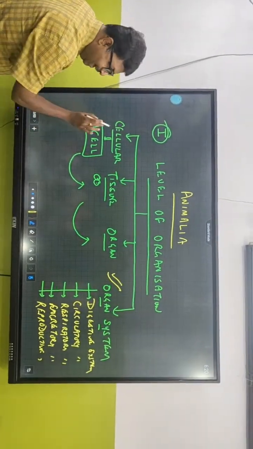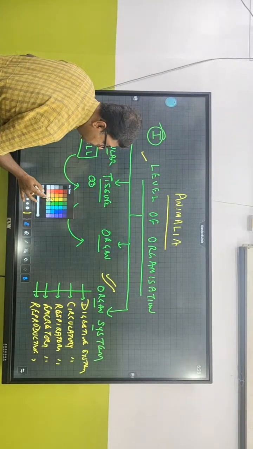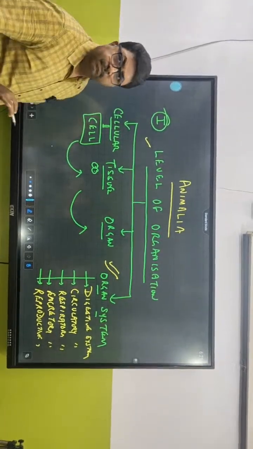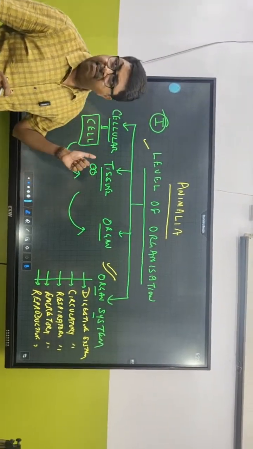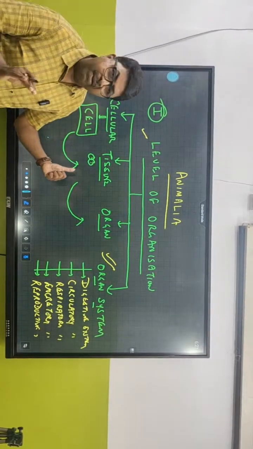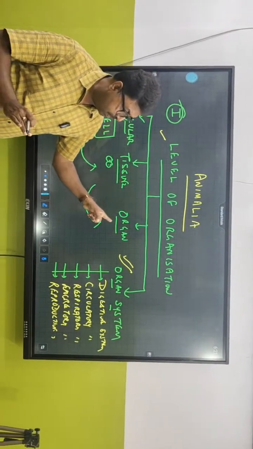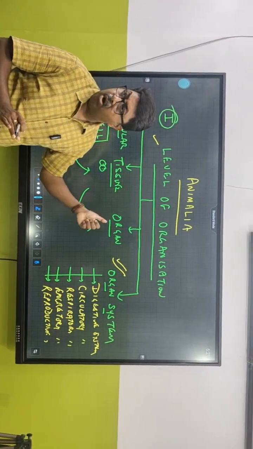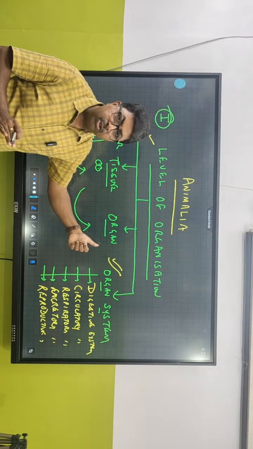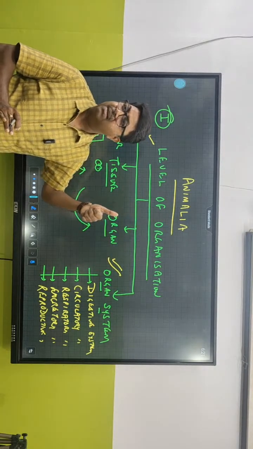Now, when we have talked about level of organization, I must tell you that the questions in NEET come as: name the phylum wherein they have cellular level of organization; name the phylum wherein for the first time they have tissue level; name the phylum having organ level for the first time; or sometimes the phylum having organ system for the first time.